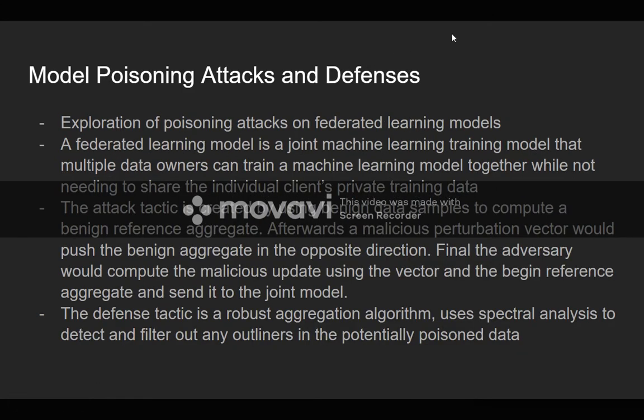Next, we'll talk about model poisoning attacks defense. Our other paper wanted to explore poisoning attacks on federated learning models. And what is a federated learning model? It's basically a joint machine learning model that trains over multiple data owners, so multiple people can train the model together, while they don't need the clients' private data.